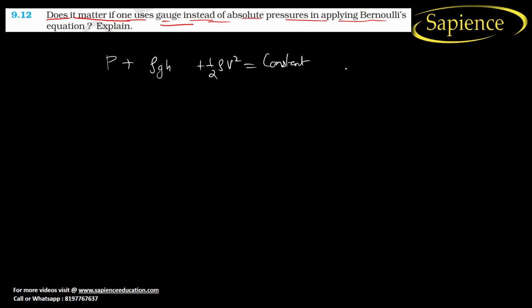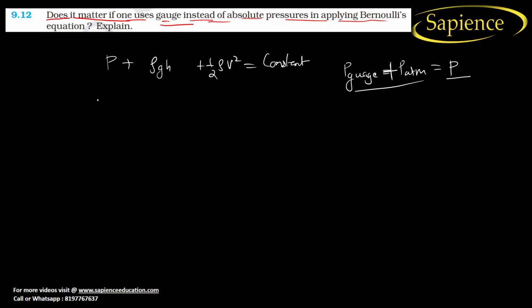Now we know that the gauge pressure plus atmospheric pressure is equal to absolute pressure.